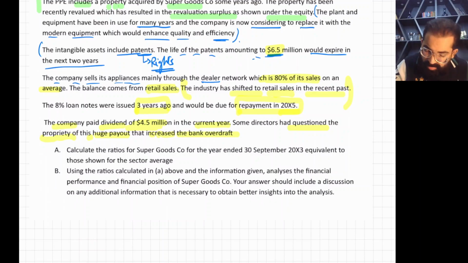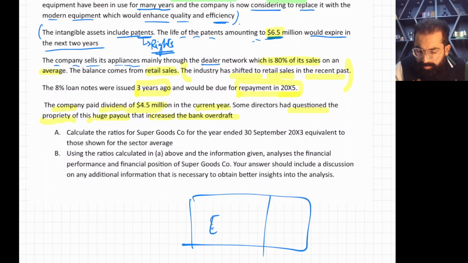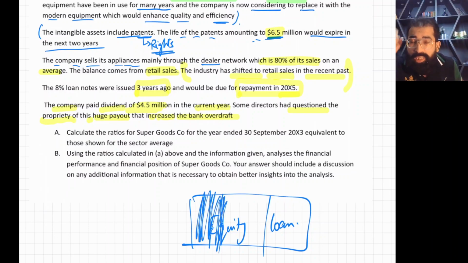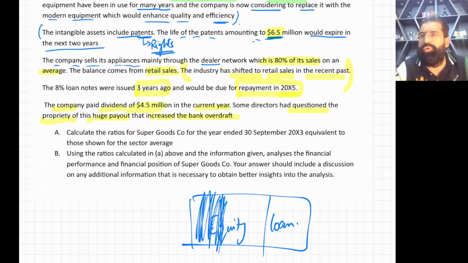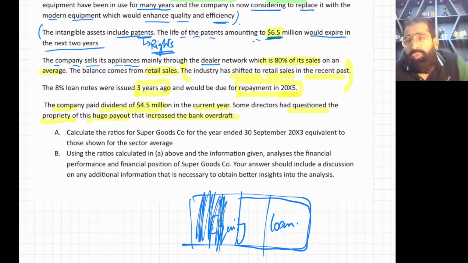Listen, see, this is the total structure. This is equity, this is equity, and this is loan. This is the total finance structure of this company, for example. Now what owners are doing, owners are withdrawing equity in the form of dividends, because when you withdraw ordinary dividends, you have to reduce your retained earnings. So that means the owner is taking away equity, leaving the remaining area on loan. They are happy to be dependent on loan finance.